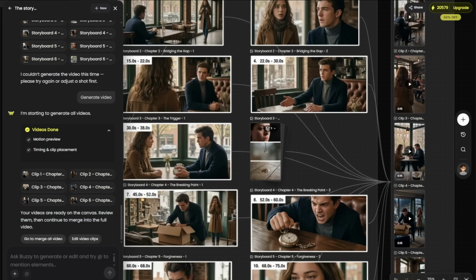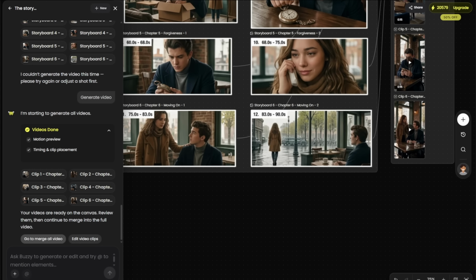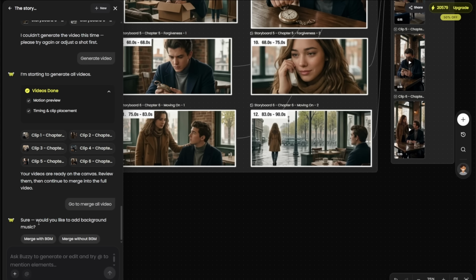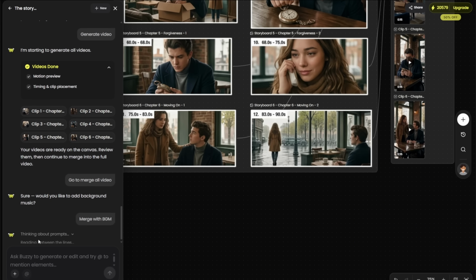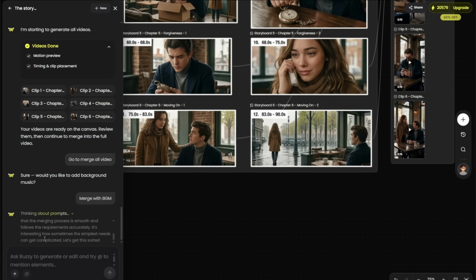Okay, so the clips are done. So what we're going to do now is we are going to merge all the videos. That way it's going to get all the clips together. And if you also would like to, put background music with it, you could. Or you could also merge without background music. But I mean, if you're watching short films, it's not the same if you don't have a background music. So let's merge it with the BGM.